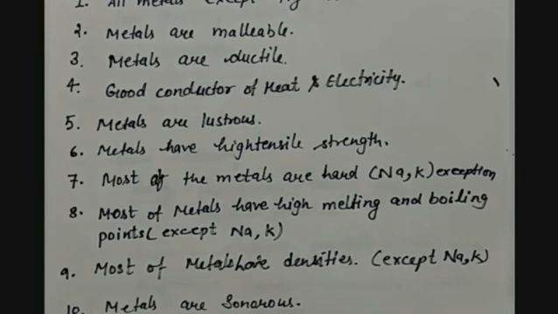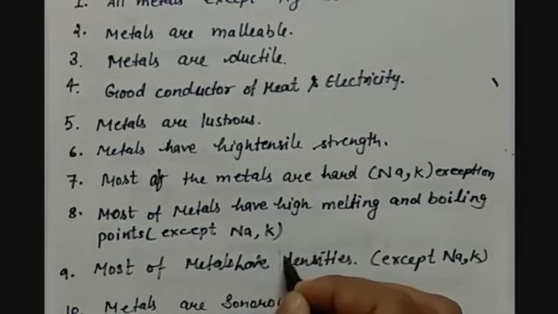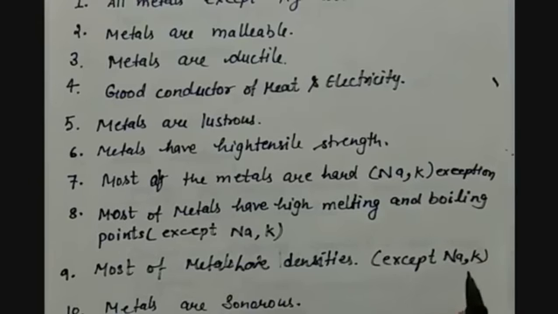The next property is most of the metals have high density. Now density is mass per unit volume. So as they are very closely packed, this density, that is mass per unit volume, becomes very high, except sodium and potassium, which are soft, and hence we can say that there is space between the atoms of the particular element, hence they have low density.